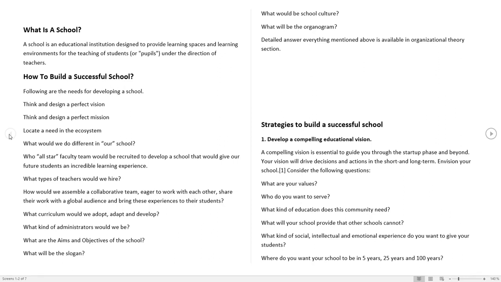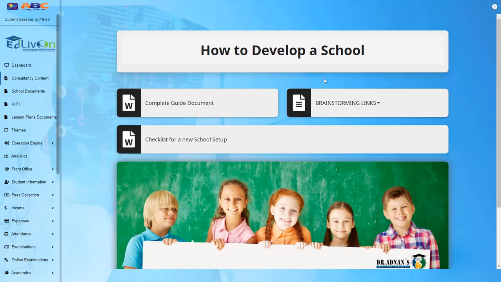The point of giving this consultancy content in Word file is that the stakeholders or our clients can customize these documents according to their needs and requirements. Again, they can follow the same document, or they can design their documents accordingly. So this is the main logic behind giving this consultancy content in Word file format.